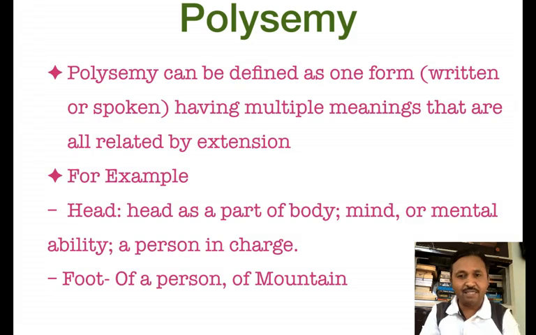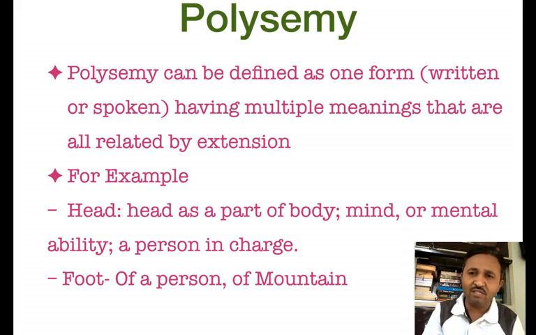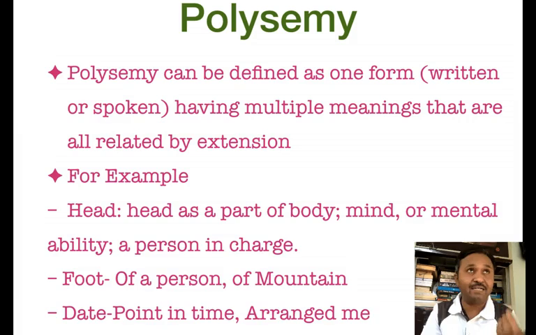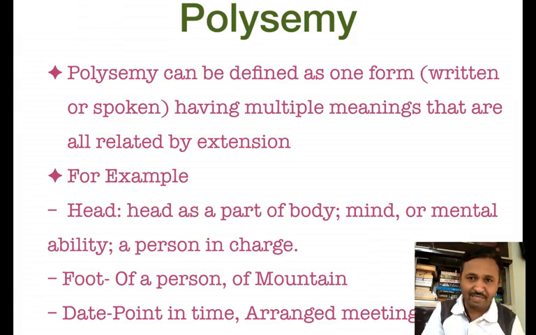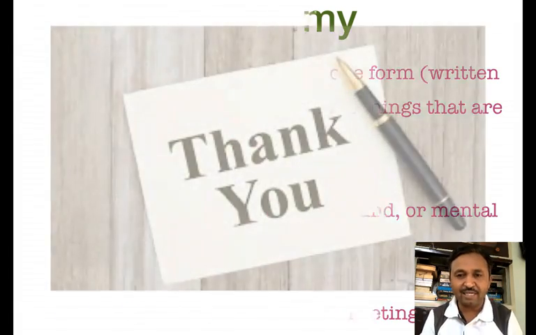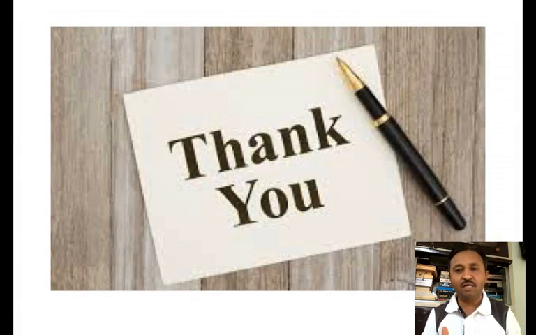When we say he is not right in his head, it means he is absent-minded or mental. Then a person in charge is also called a head, for example, head of the department. Then the second example is foot. Foot means the foot of a person, and foot also means the foot of a mountain. Date means the date that we use in a calendar, and date also means an arranged meeting. So these are lexical relationships of the words.